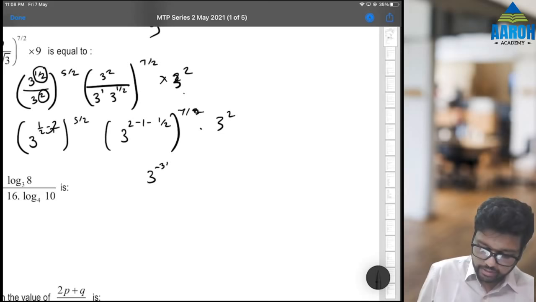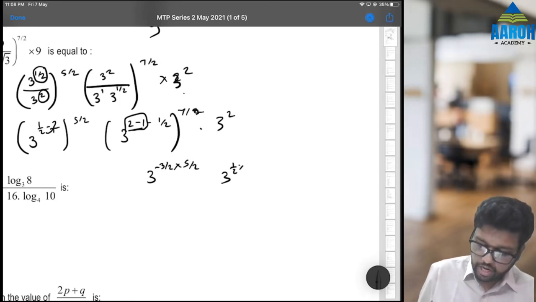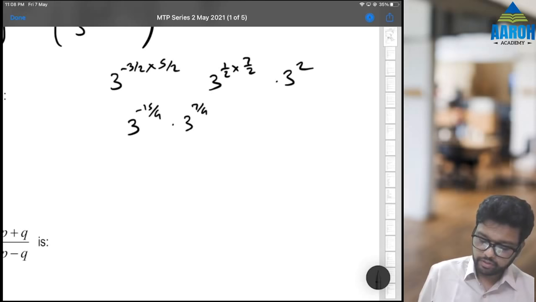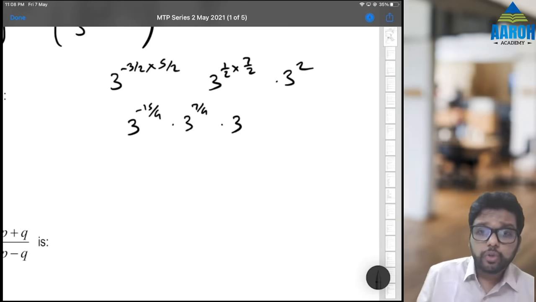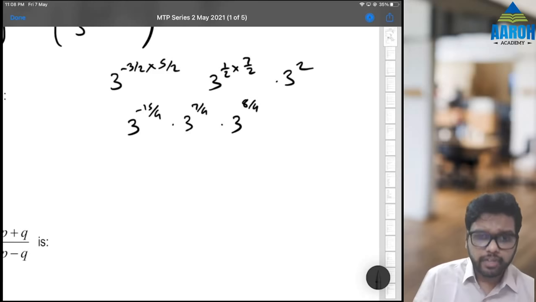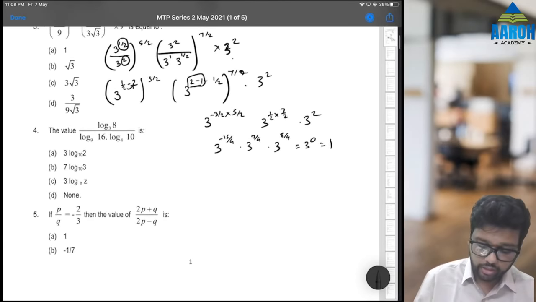So 3 raised to minus 3 by 2 into 5 by 2. 3 raised to 2 minus 1 is 1. 1 minus half is half. Half into 7 by 2 into 3 square. So let's simplify this. 3 raised to 3 into 5 is minus 15 by 4. 3 into 7 by 4. And this will be 3 raised to 2. 2 is what? 8 by 4. So that we can add the powers together quickly. So let's add the power. 8 plus 7 minus 15. 0 by 4. 3 raised to 0 is 1. So 1 will be the correct answer. Option A.